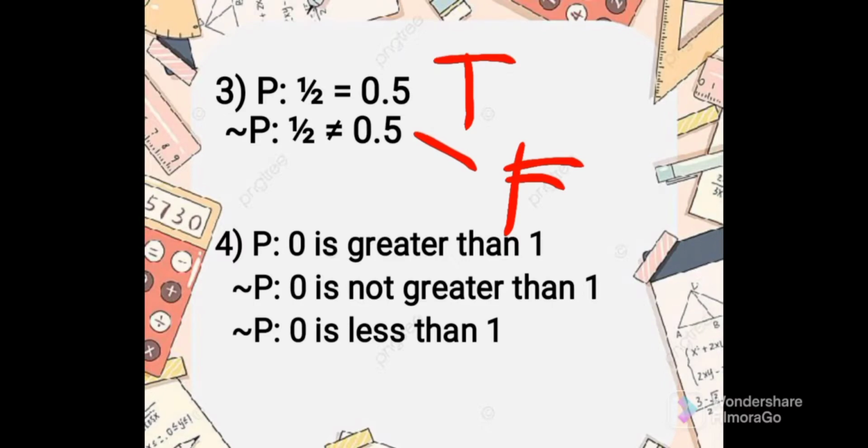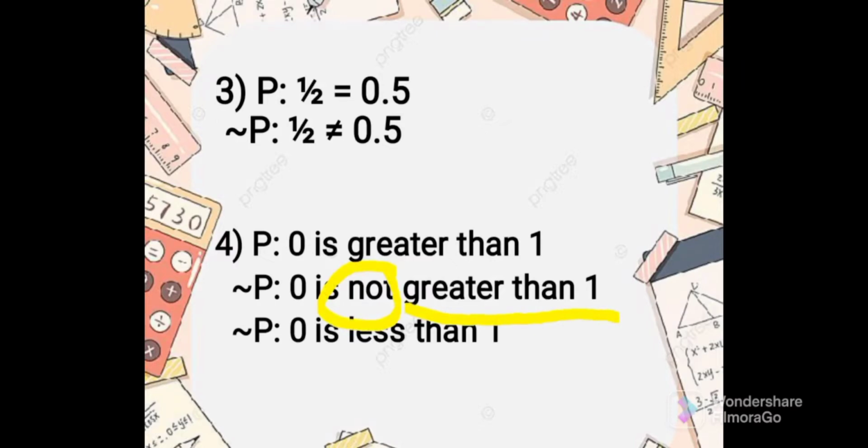For the last example, the problem in number 4 is: 0 is greater than 1. The negation is: 0 is not greater than 1. We just add a "not" because it's the negation form. Then another example is 0 is less than 1.